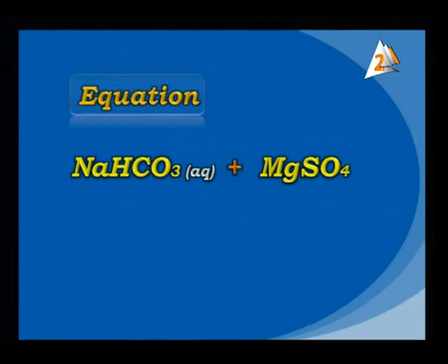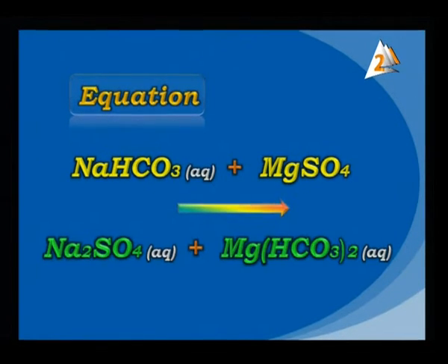As a beginning, we have NaHCO3 plus magnesium sulfate, MgSO4. It gives us another two compounds. What are they? The first one, sure, sodium sulfate, Na2SO4 in aqueous solution. Also, we have another one in aqueous state, magnesium bicarbonate, Mg(HCO3)2 aqueous.